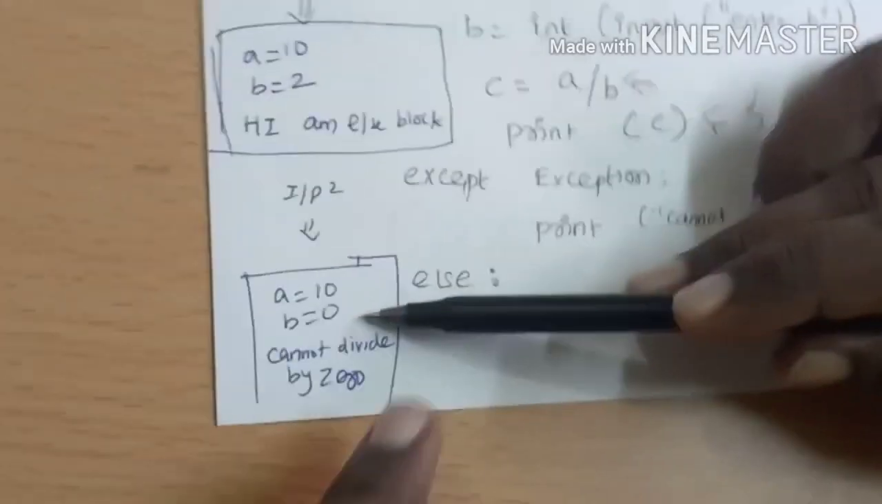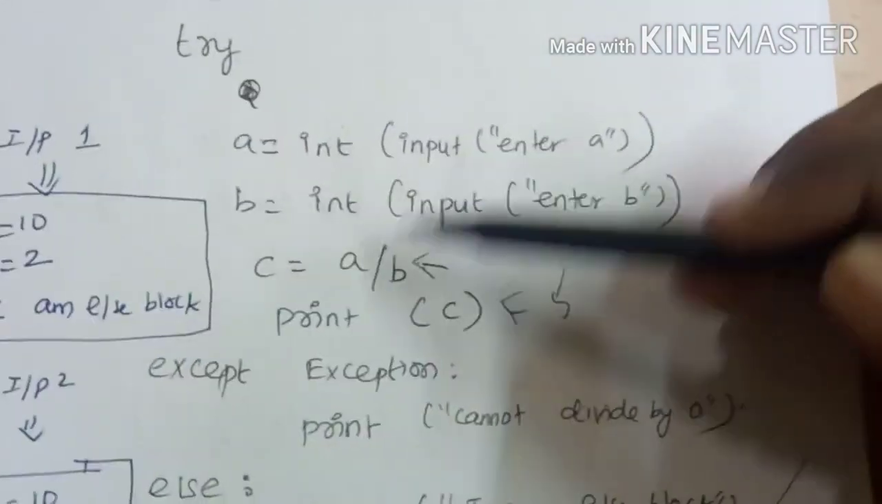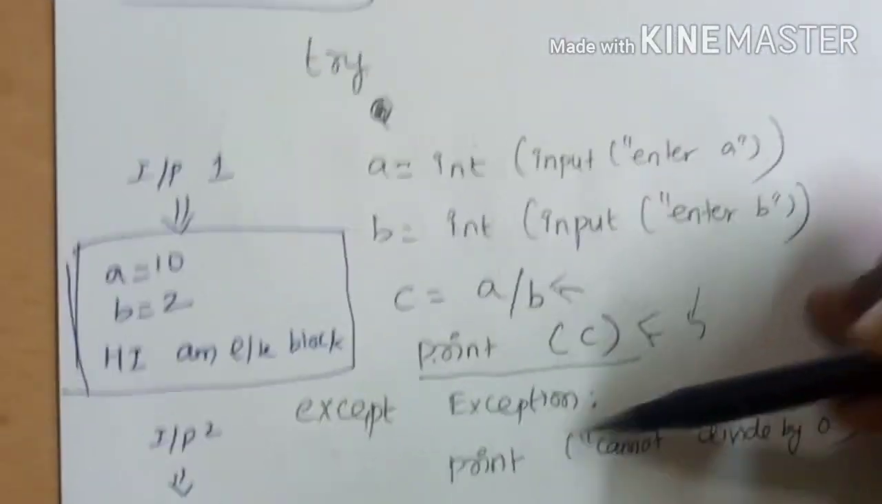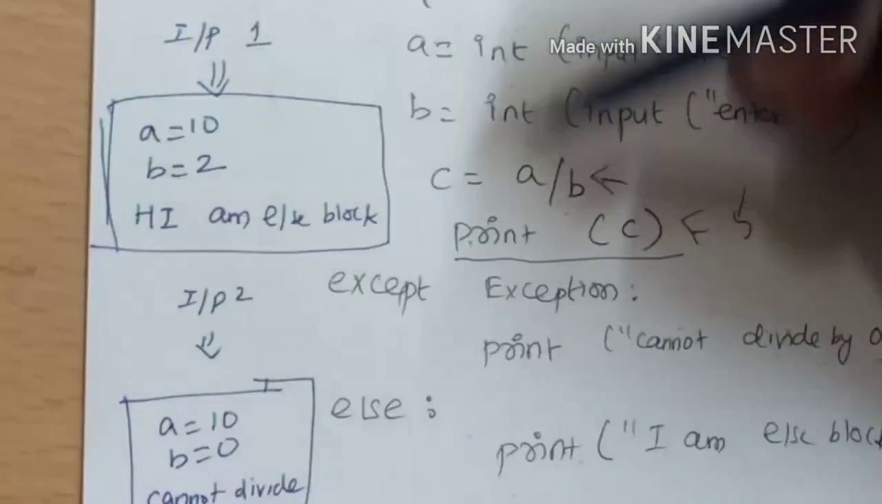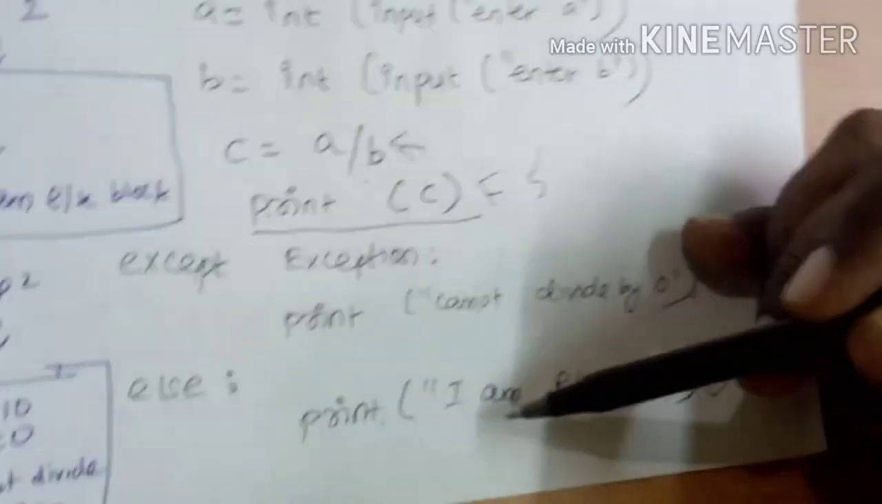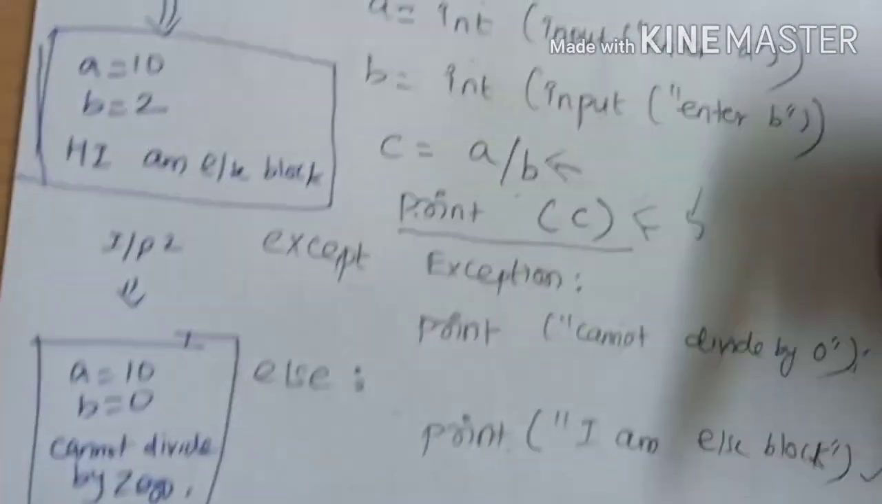Let's take another example. The user is giving A as 10, B as 0. So A is 10, B is 0, which is an abnormal condition. That is an error, because you can't divide a number by 0. 10 divided by 0 will not work. So what happened? The print statement will not be executed. It jumped to the exception block. So it prints cannot divide by 0. When an exception occurs, it directly jumps to the exception block, and you can see the else statement will not be printed. So this is an example of the try except else block.